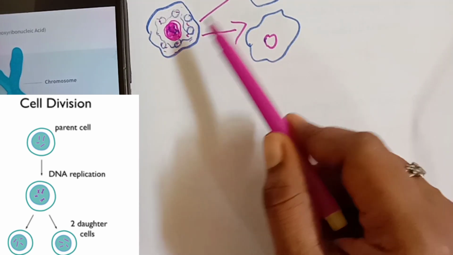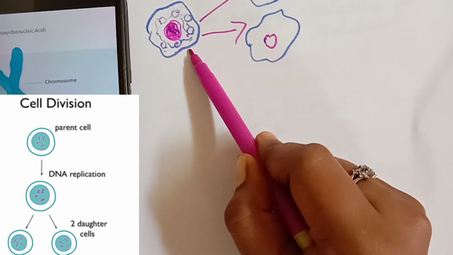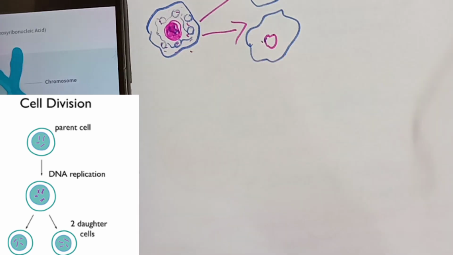Now what happened? New cells are formed from the pre-existing cell. ಹೊಸ cells ಎಲ್ಲಿಂದ ಫಾರ್ಮ್ ಆಯಿತು? pre-existing cells ಇಂದ ಫಾರ್ಮ್ ಆಯಿತು.